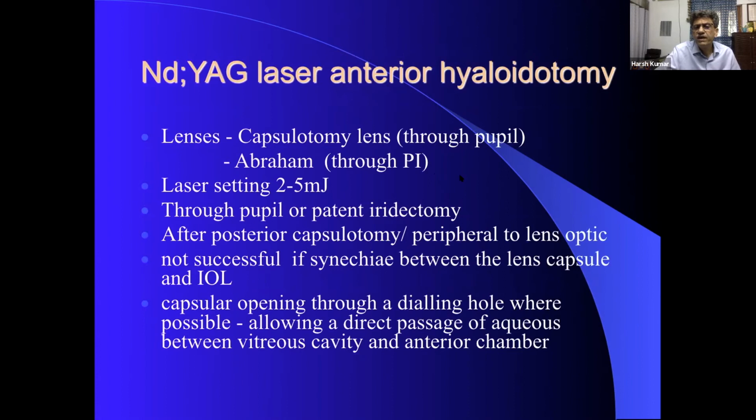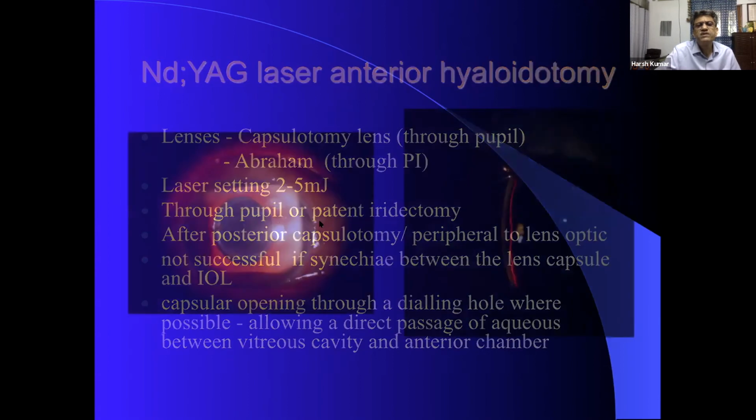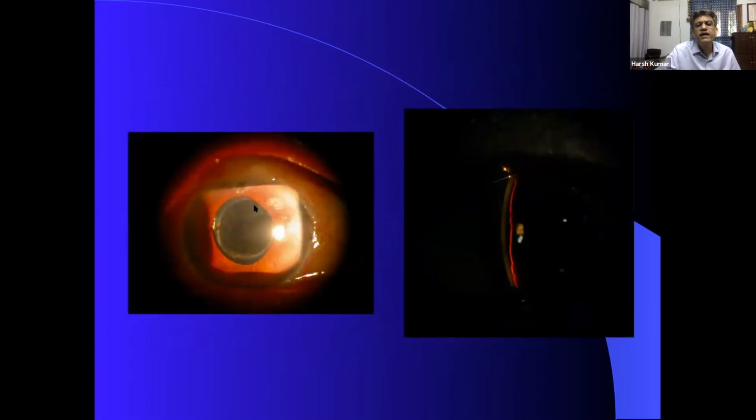Now, if there's a malignant glaucoma and there's a lens, you can't do anything over there. But if there's an IOL or it's a phakic, you can go in, break the vitreous phase so that the trapped aqueous behind travels forward. So in many of these situations, what happens is there is a PCO behind. So the aqueous has come forward, but it is trapped here.